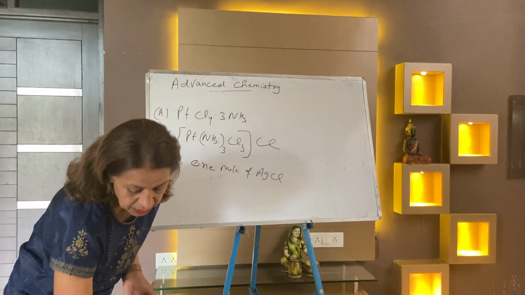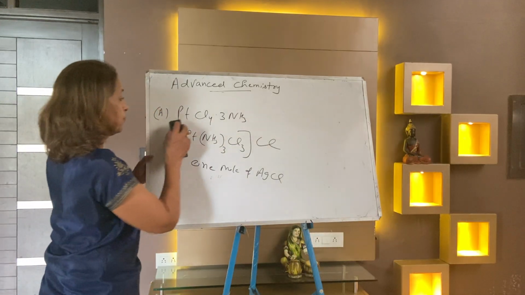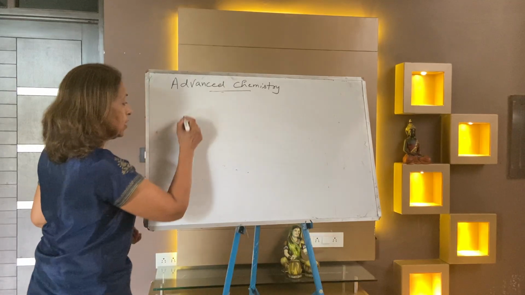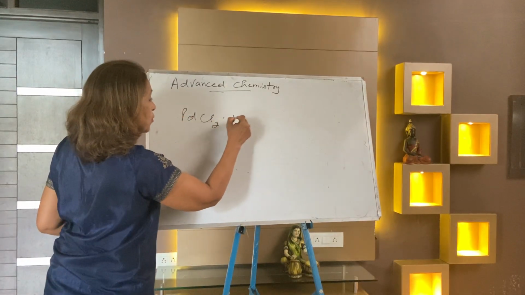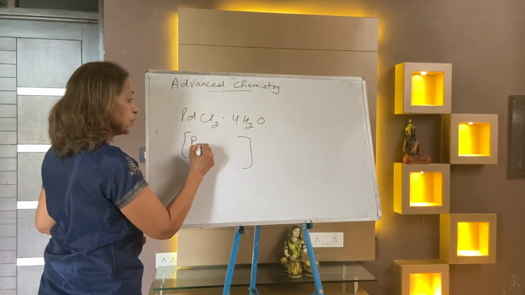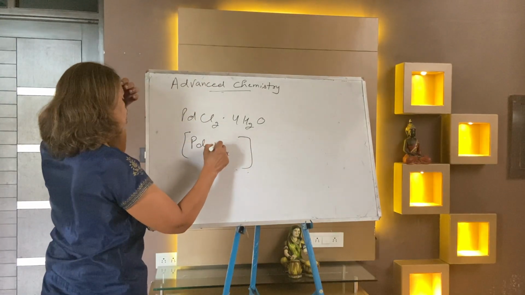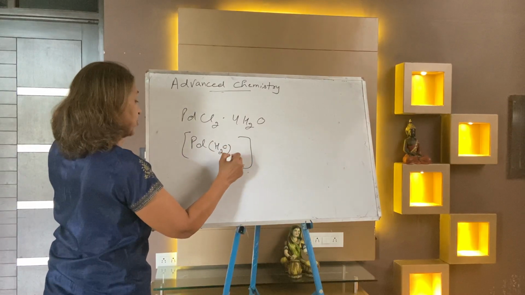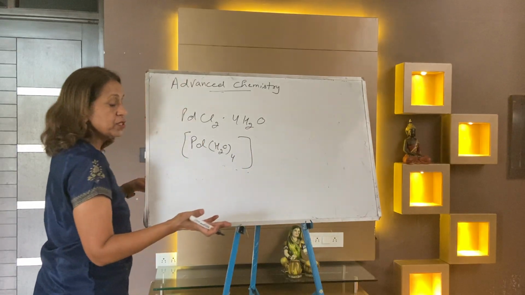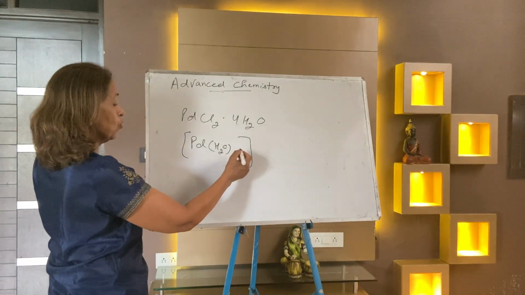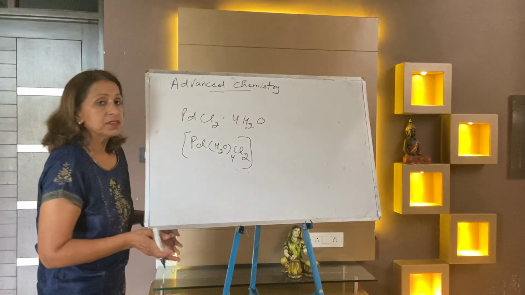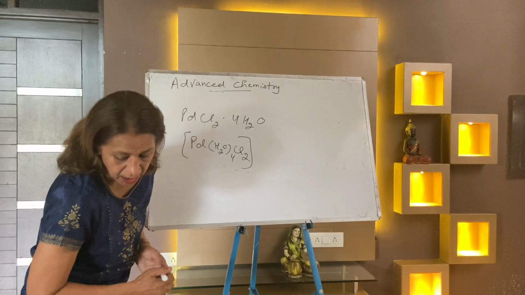It's PdCl2.4 water. Answer is platinum. First, always enclose the neutral molecule inside. After that, to compensate the loss and complete the coordination number 6, invite more chloride ion inside. So it is Cl2. So your answer is no chloride ion outside.